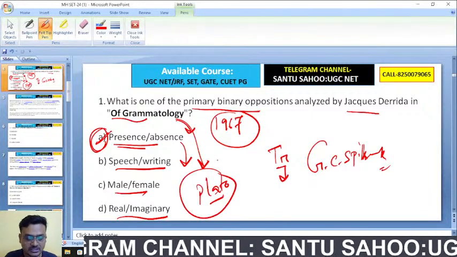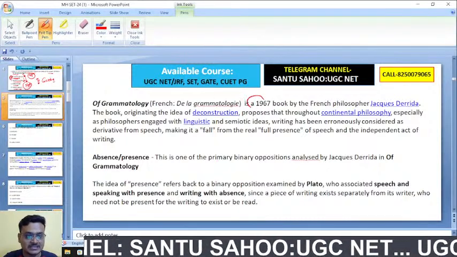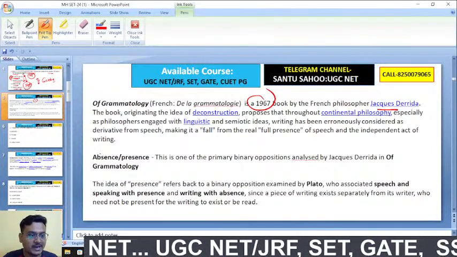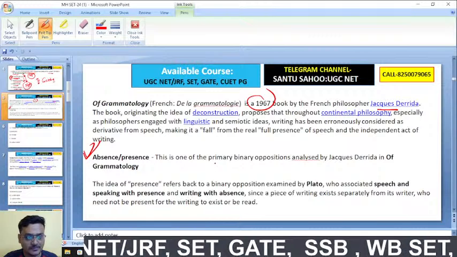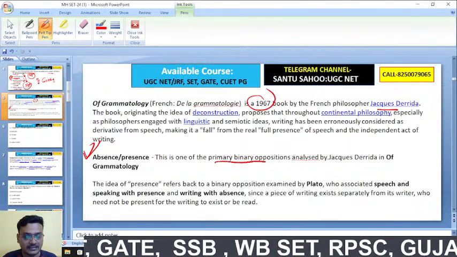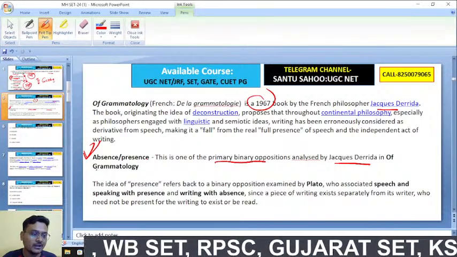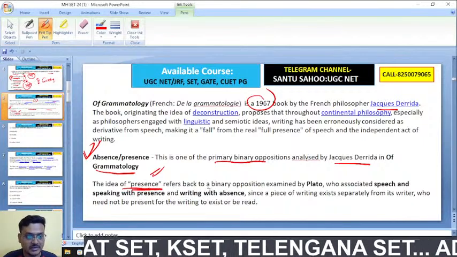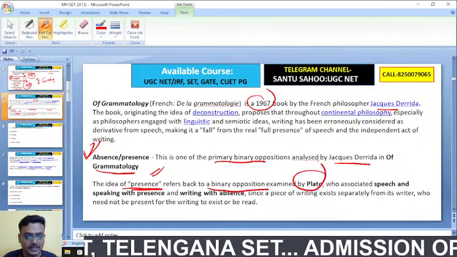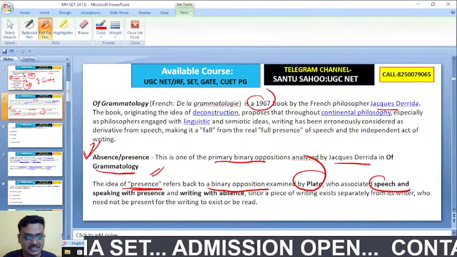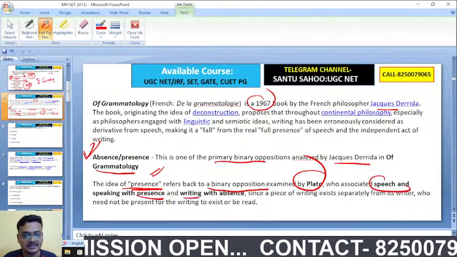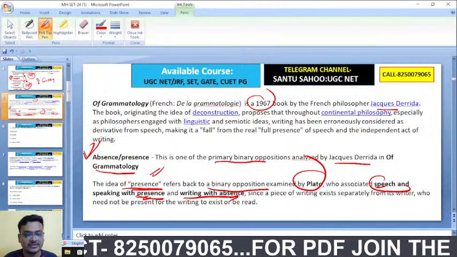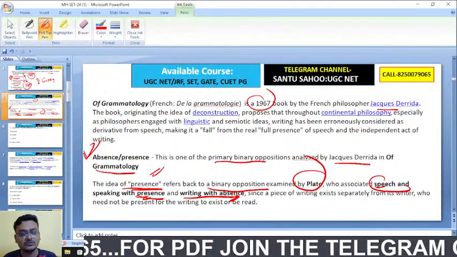Here we see the explanation that Of Grammatology is a 1967 work by the French philosopher Derrida. Absence and presence is one of the primary binary oppositions analyzed by Derrida in Of Grammatology. But the idea of presence refers back to a binary opposition examined by Plato, who had associated speech and speaking with presence, whereas writing with absence. So the idea goes back to Plato.